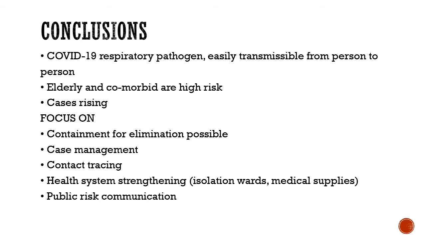Hopefully we will succeed. So there is a lot to learn from the history and similarities in the nature of viruses. Okay, so just the bullet points: it's a respiratory pathogen and it's easily transmissible from person to person, and elderly and comorbid people are at high risk both for transmission as well as for mortality, and we know that the cases are rising. We should focus on containment for elimination where possible, case management, contact tracing, and strengthening of the health system so that it is prepared for the worst, and public risk communication. Okay, so that is all about today's presentation. Okay.